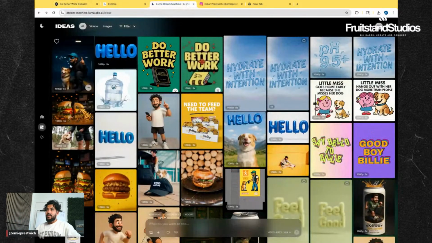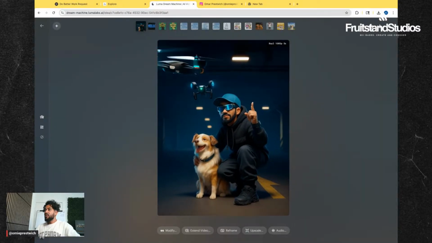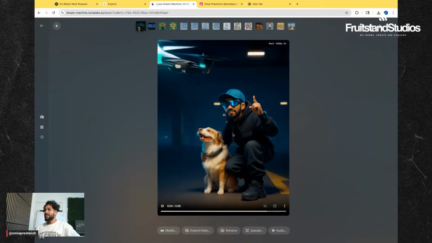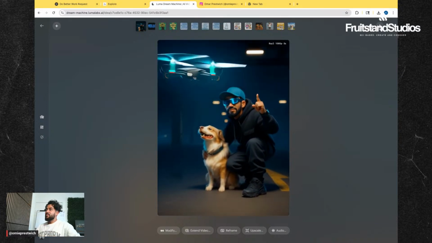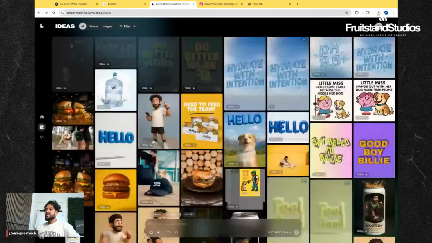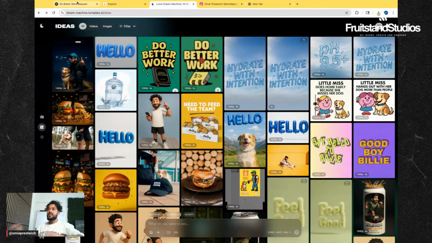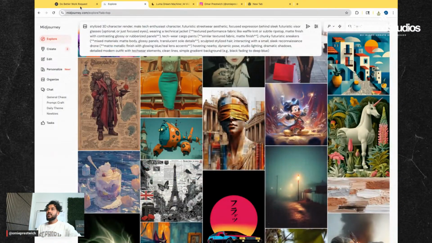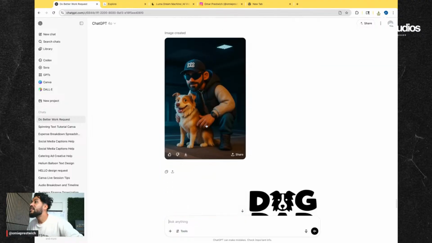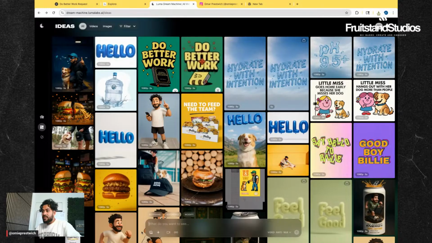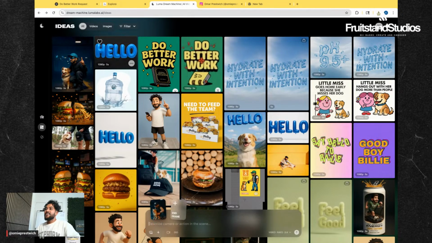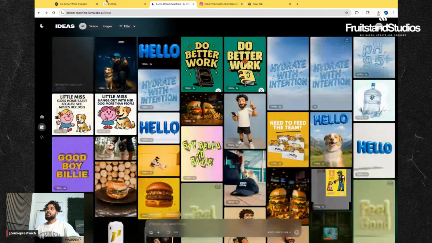And while that does that, let's see. Yo, that's freaking dope. It made Billy's face all weird, but it worked for a second. And I wonder if on this next iteration it'll remove the drone. And then the last, okay. I mean, we'll still download this and see what happens. And we'll upload this in here. I like that it gave me the sunglasses because I think it's because I copied that prompt.